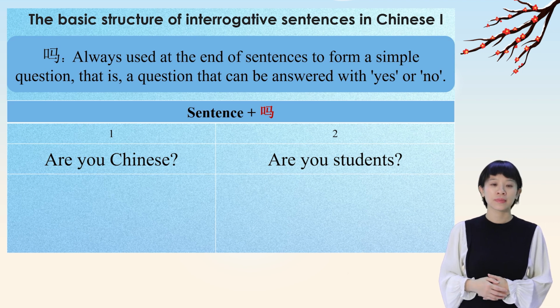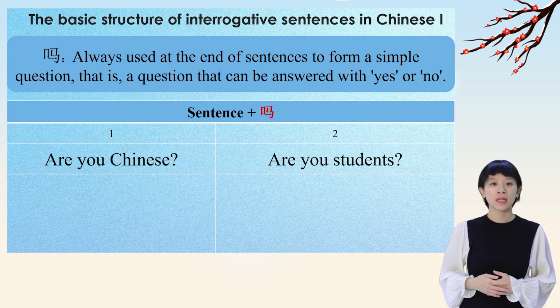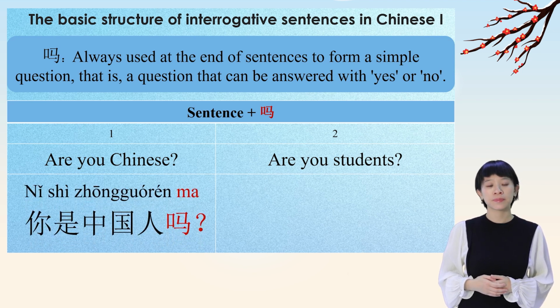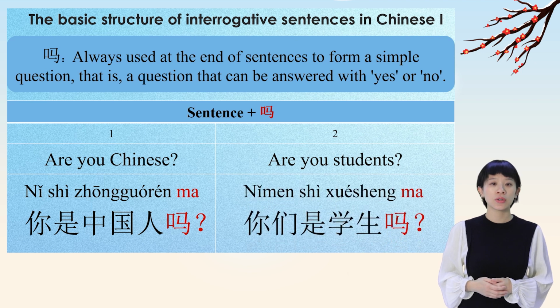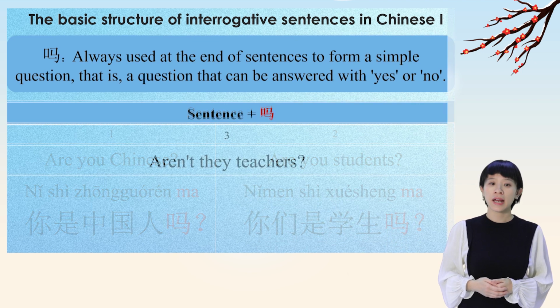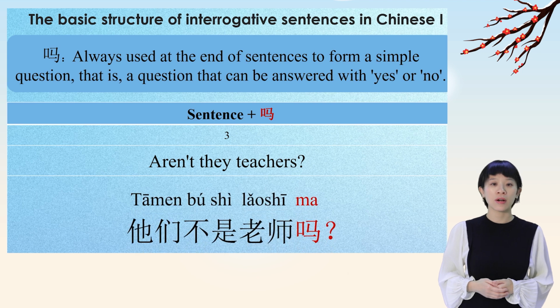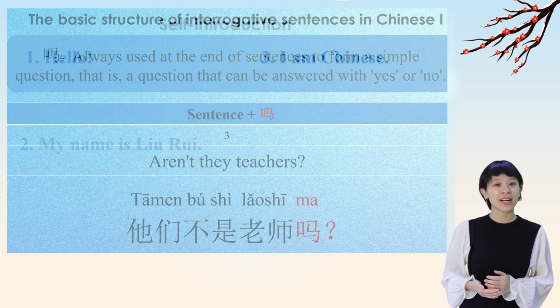For example, are you Chinese? Are you a student? To ask these questions, we should think about how the affirmative or negative form would be, and then add the particle ma. Therefore, the questions would be, respectively: 你是中国人吗？你们是学生吗？他们不是老师吗？